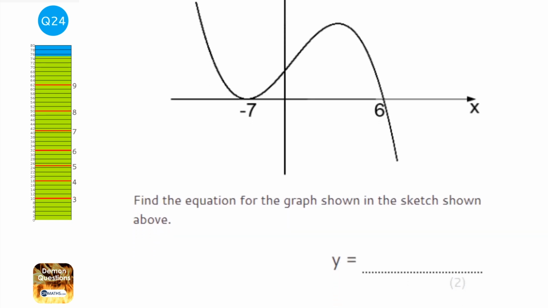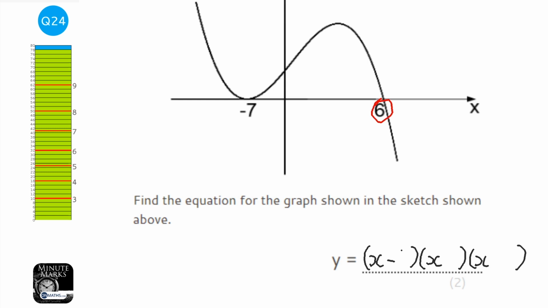Okay, so we've got a cubic graph here because it goes down and up and then down again. And we're asked to find the equation of the graph. Now, the normal method is to put down 3 brackets, and for any solution in the graph, we write down the opposite, the inverse sign. So for this one here, it would be x minus 6, because 6 take away 6 is 0, therefore that's a solution. And for this one here, it would be plus 7, because 7 take away 7 is a solution, right? Because it equals 0.